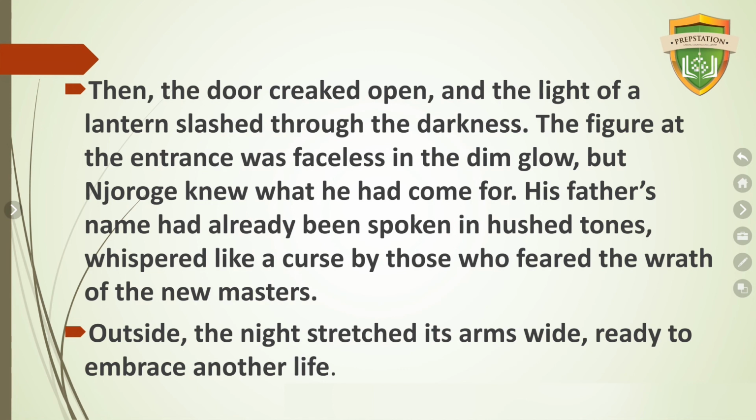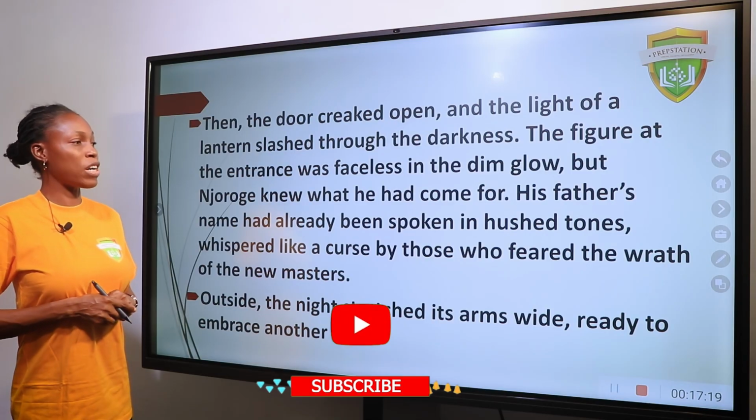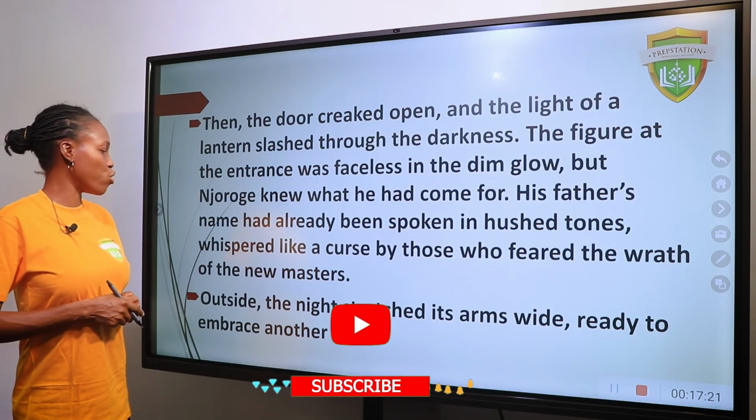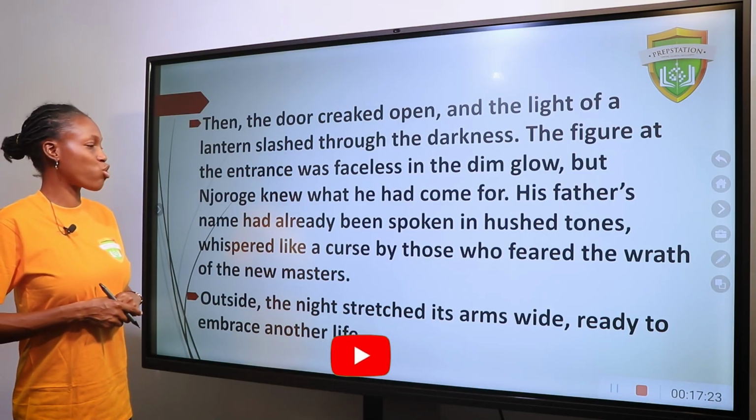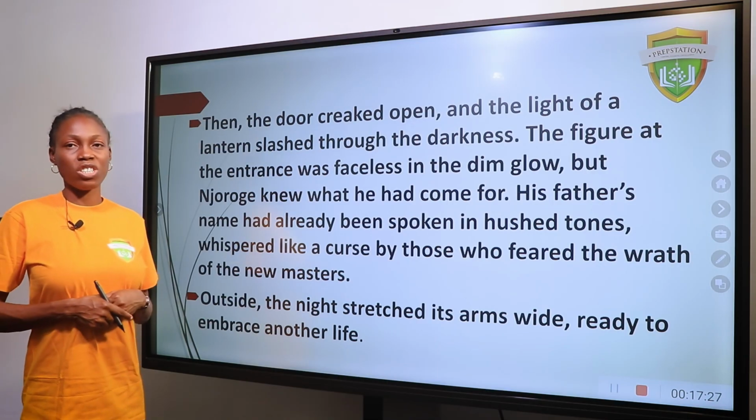The figure at the entrance was faceless in the dim glow, but Njoroge knew what he had come for. His father's name had already been spoken in hushed tones, whispered like a curse by those who feared the wrath of the new masters. Outside, the night stretched its arms wide, ready to embrace another life.